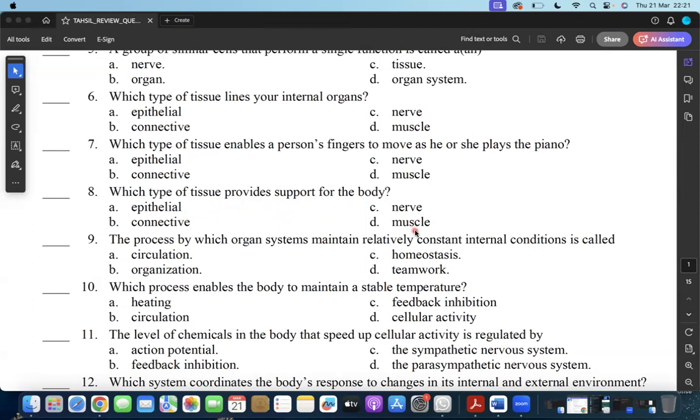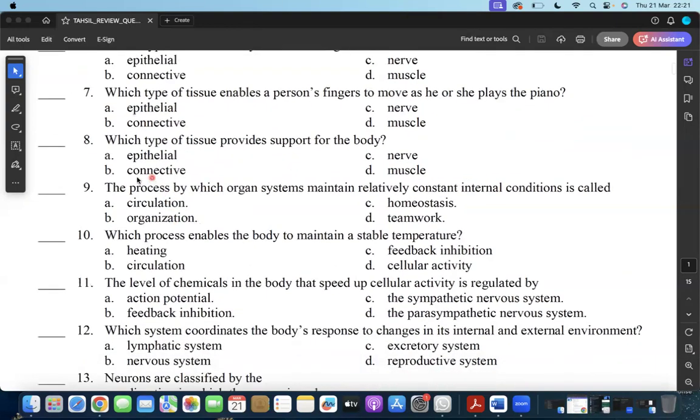The muscle tissue, to some level, we can say gives some support to the body. It makes you stand straight. But if the muscle is not connected with the connective tissue, the muscle cannot function. If the muscle is not connected with the bones, with the skeletal system, it is not going to be able to function properly. If the muscle is not connected to other parts of the system in the body, it is not going to function. So the most correct answer is connective tissue, which is B.